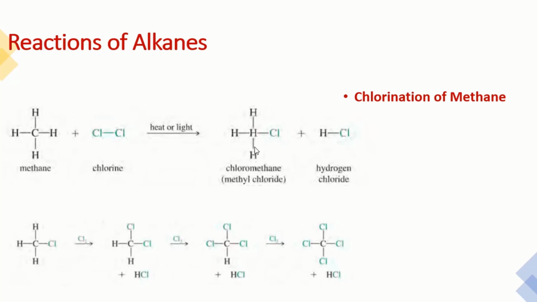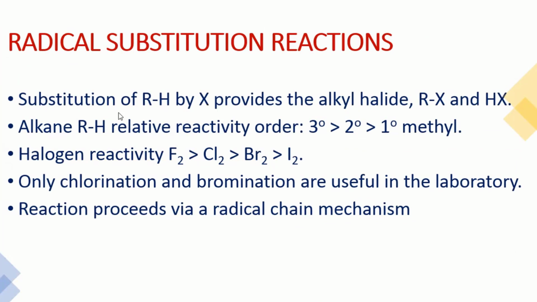The first point: substitution of alkane, RH, by halogen X makes the alkyl halide RX, such as chloromethane, and HX, such as HCl. On reactivity, as I said, neopentane, isopentane, and pentane: the tertiary, the neo, has more reactivity compared to secondary as well as primary. For the reactivity of halogens, fluorine is very fast, very explosive, so we are unable to study this reaction.